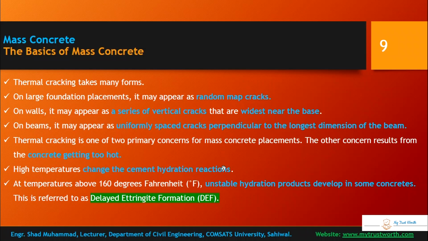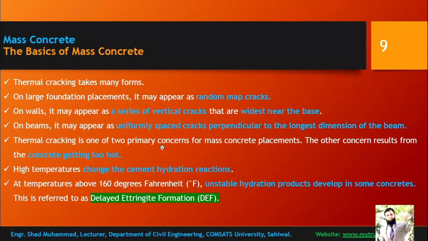So if there is a thick mass concrete wall, there will be vertical cracks at the base of the wall where it is fixed with the foundation or floor. On beams, it may appear as uniformly spaced cracks perpendicular to the longest dimension of the beam. So they will be transverse to the longitudinal dimension, and they will be almost uniformly spaced.